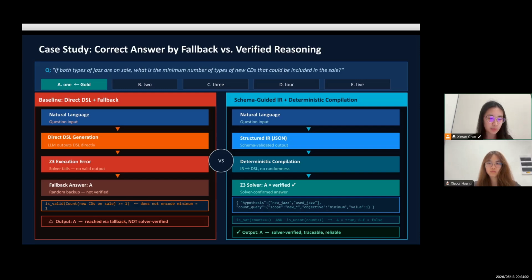On the right is our pipeline. The model first produces a structured IR that explicitly represents what's selected and what the question is asking, specifically a minimum count query with value 1. The deterministic compiler then converts it into a precise solver check. Z3 confirms A is true and the other options are false. Both pipelines output A, but only ours gets there through valid reasoning.